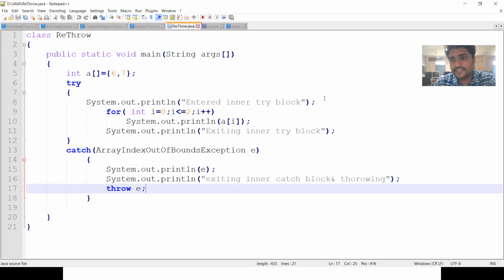So this is the end of the exception handling. This is the end of the 4th unit.